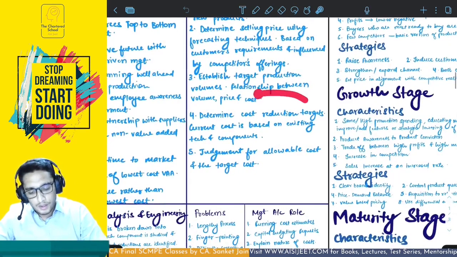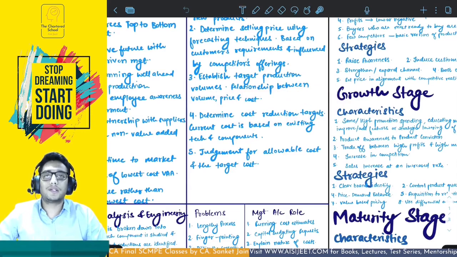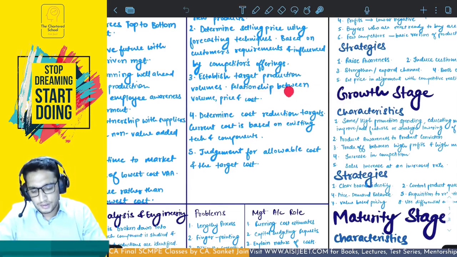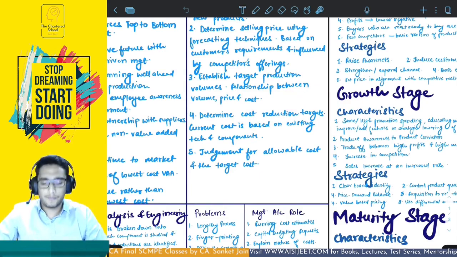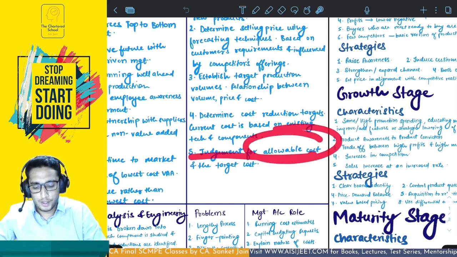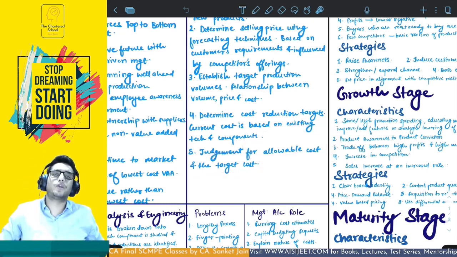Once you determine the cost reduction target, you start working, you use techniques to reduce this difference, and then you have to finally take a judgment call for the allowable cost and the target cost. What is the allowable cost now? So you understood that the estimated cost is higher than the target cost, right? We're trying to reduce it. Now you will work, and you will try to reduce it.